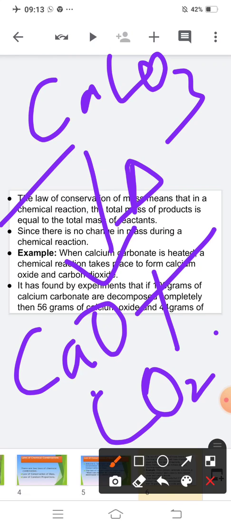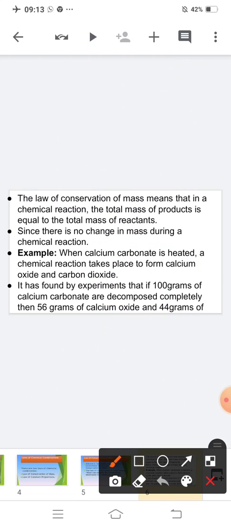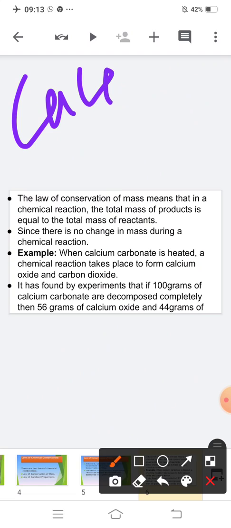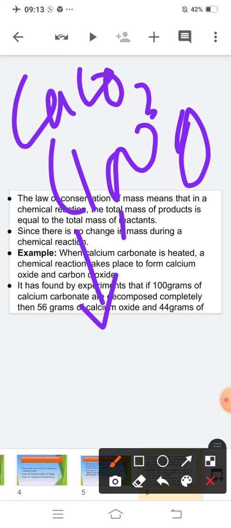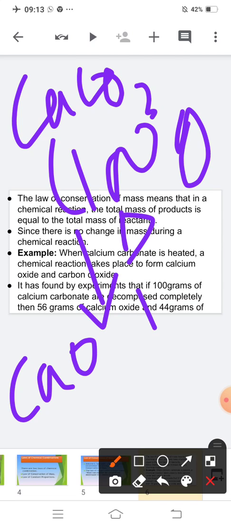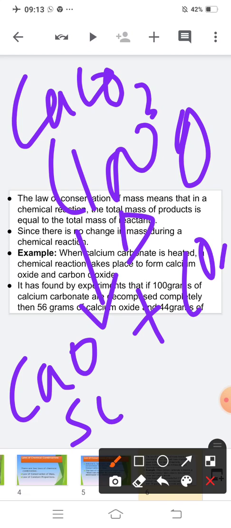What is the example I am taking? When calcium carbonate is heated and a chemical reaction takes place, you will get calcium oxide and carbon dioxide as products. Now, it has been found by experiment that if you take 100 gram of calcium carbonate, CaCO3, and heat it, you will get CaO and CO2. When calcium carbonate decomposes completely, 56 gram of calcium oxide and 44 gram of carbon dioxide are produced.